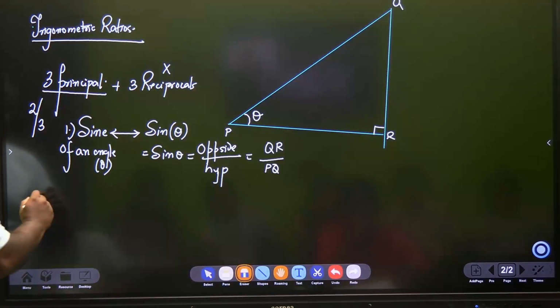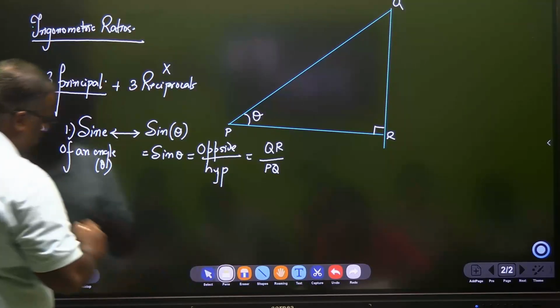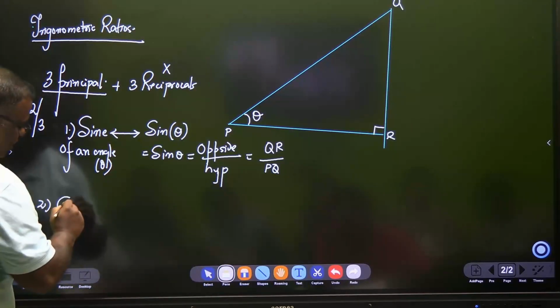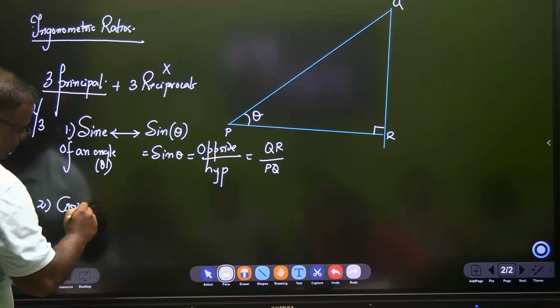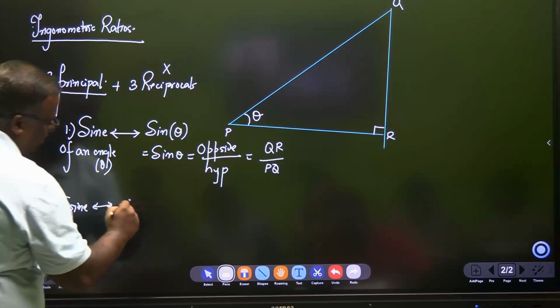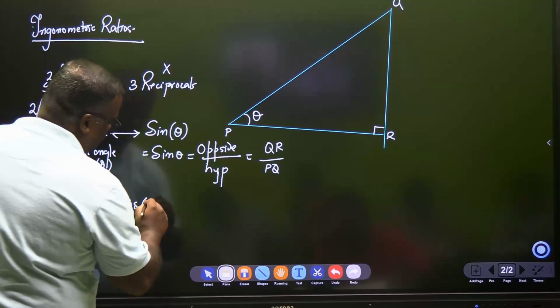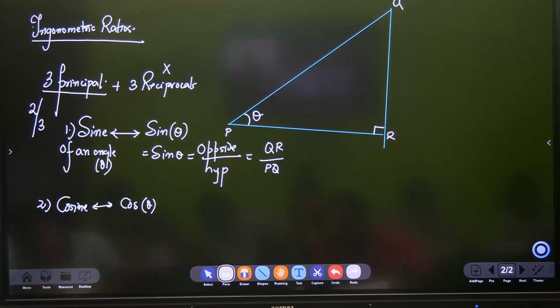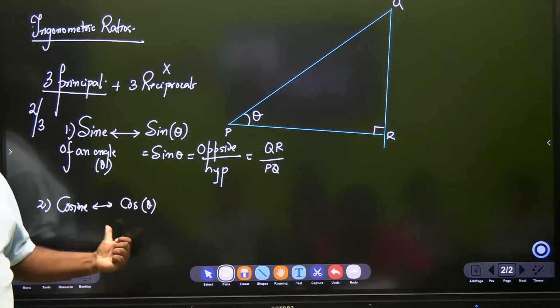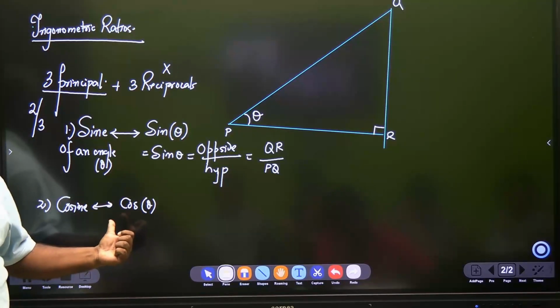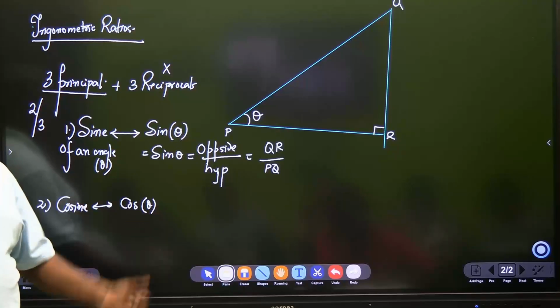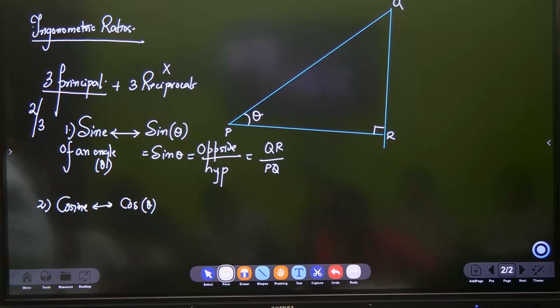Our next ratio is known as the cosine ratio, which mathematically is written as cos. We say cos, but if you see an American teacher, they will never say cos. They will say cosine of the angle.